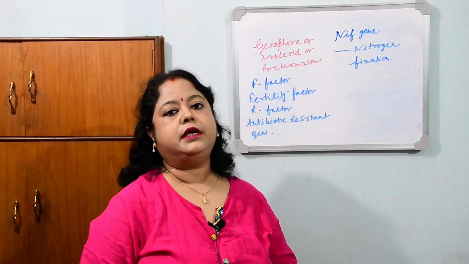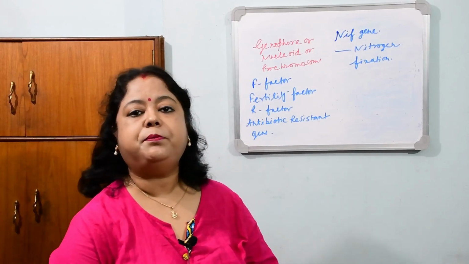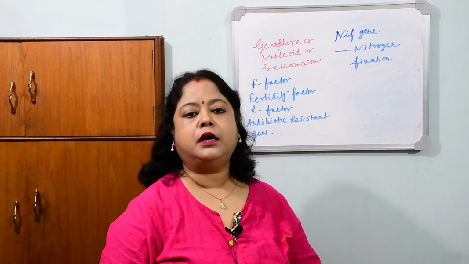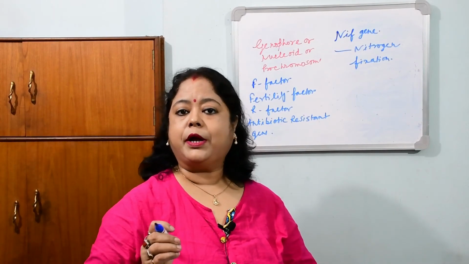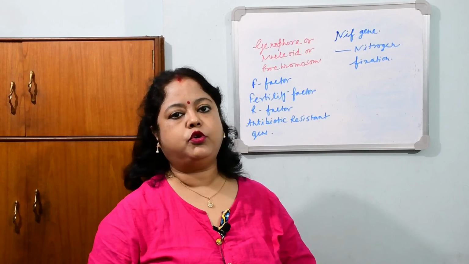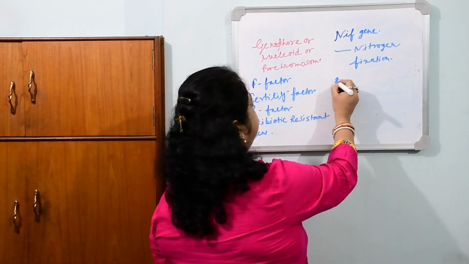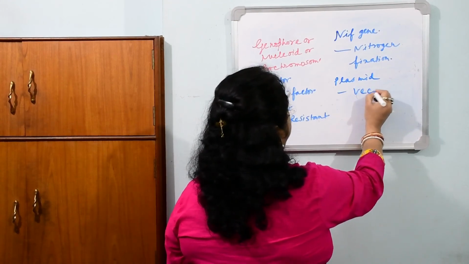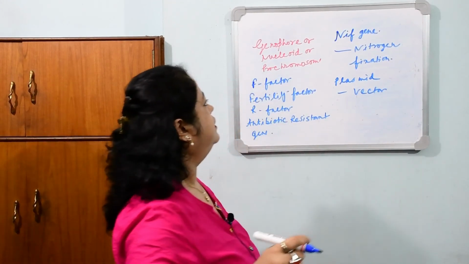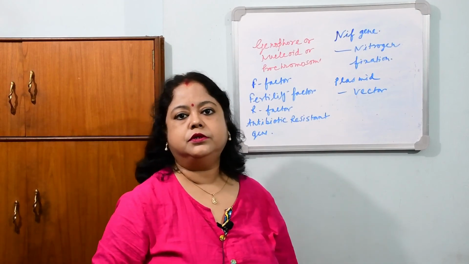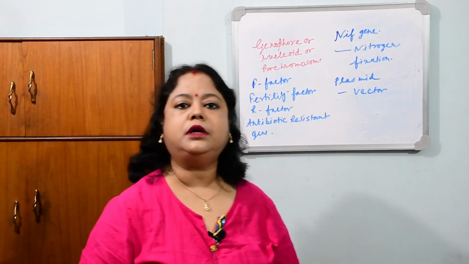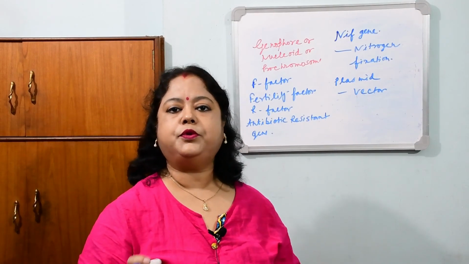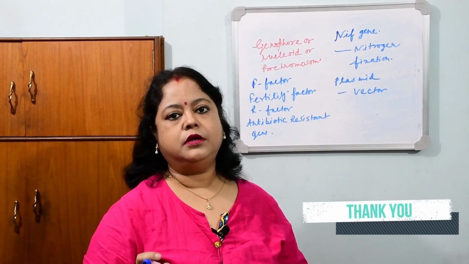Now in today's world, the plasmid is very important, as the plasmid is a cloning vector. In recombinant DNA technology, or biotechnology, the plasmid acts as a vector. So this is about prokaryotic cells and eukaryotic cells, and that's all for today.